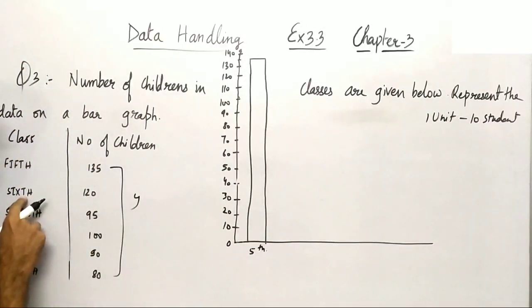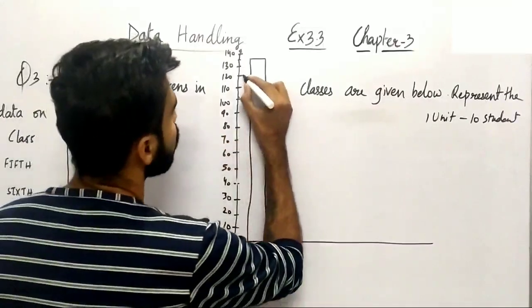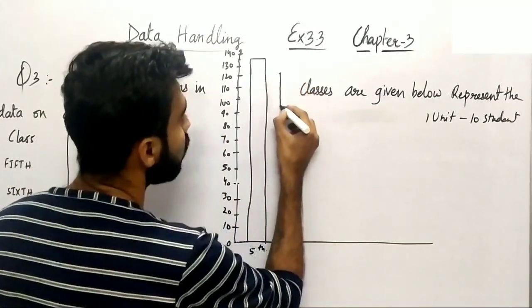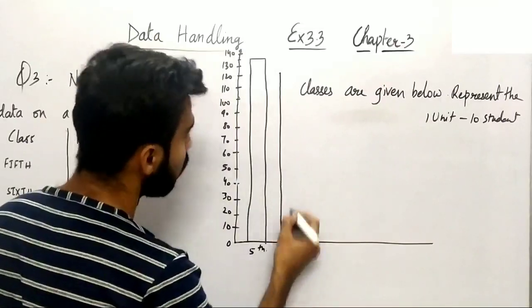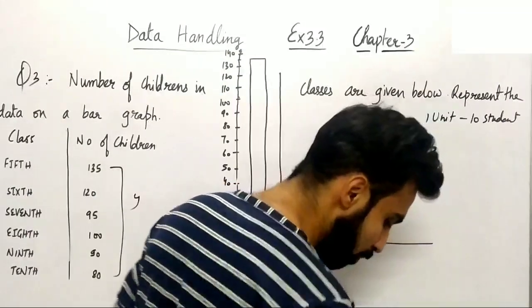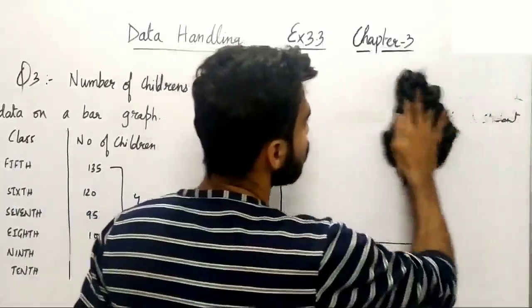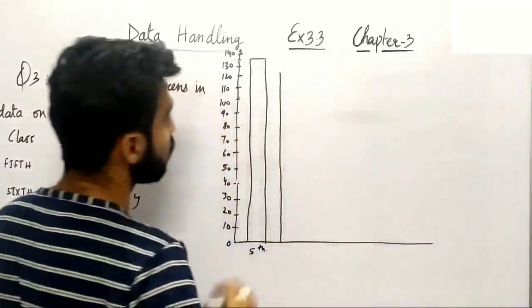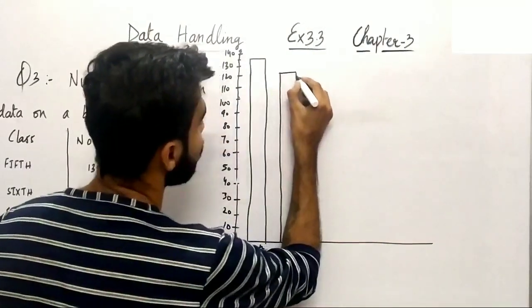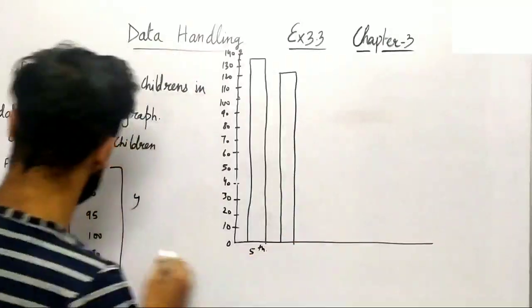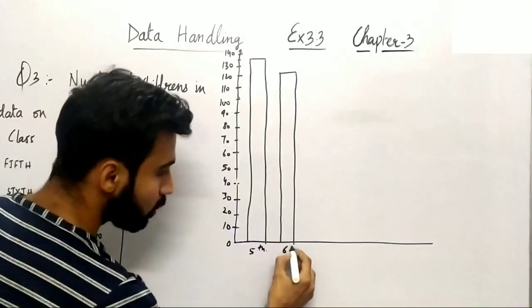Now moving on to the 6th class here, there are 120. So let me just mark it 120 here. So let me just draw. Now let me just rub the question here. We know what we have to do, draw a bar graph. So there is no need of the question now. So let me just draw this 120 here. So it is of class, you can say 6th here, right? So let me just write.